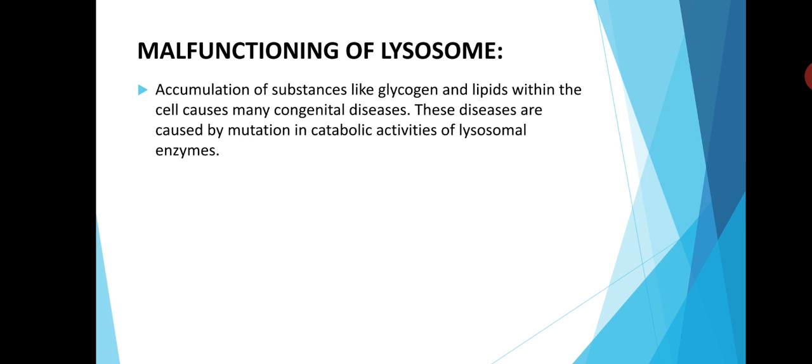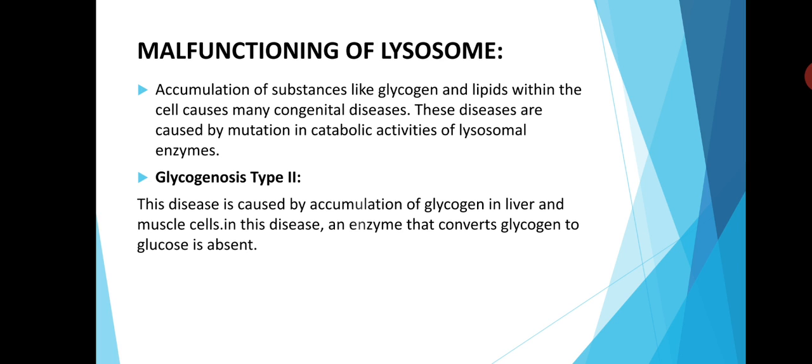Malfunctioning of lysosome. Malfunctioning means failing to function normally. Accumulation of substances. What is accumulation? Accumulation means gathering of something like glycogen and lipids within the cell, which causes many congenital diseases. These diseases are caused by mutation in catabolic activities of lysosomal enzymes. And these diseases are glycogenesis type 2. This disease is caused by accumulation of glycogen in liver and muscle cells. In this disease, an enzyme that converts glycogen to glucose is absent.